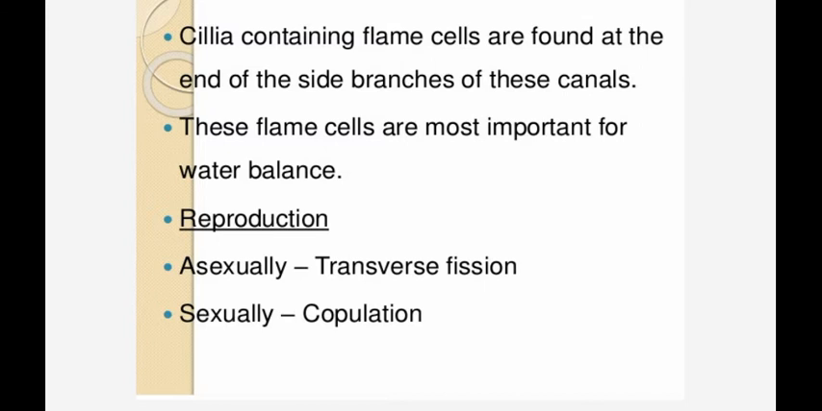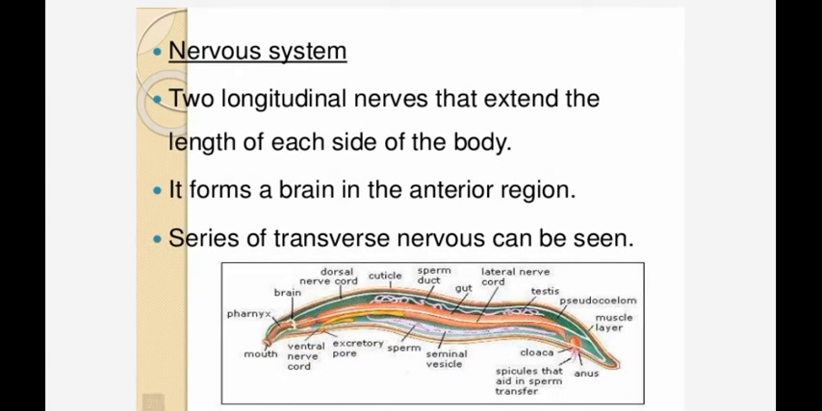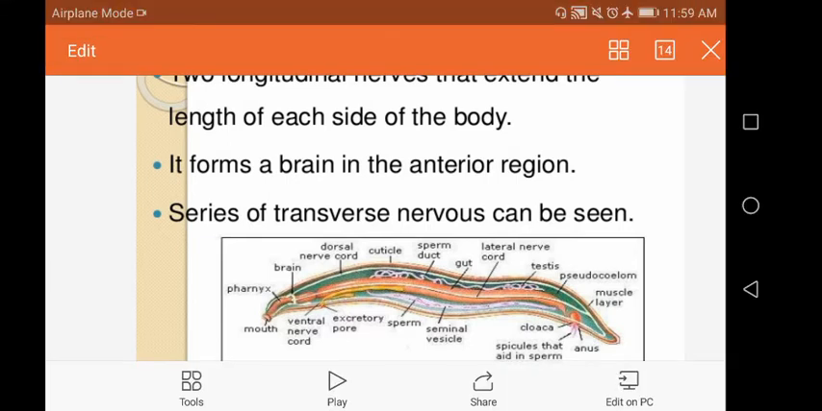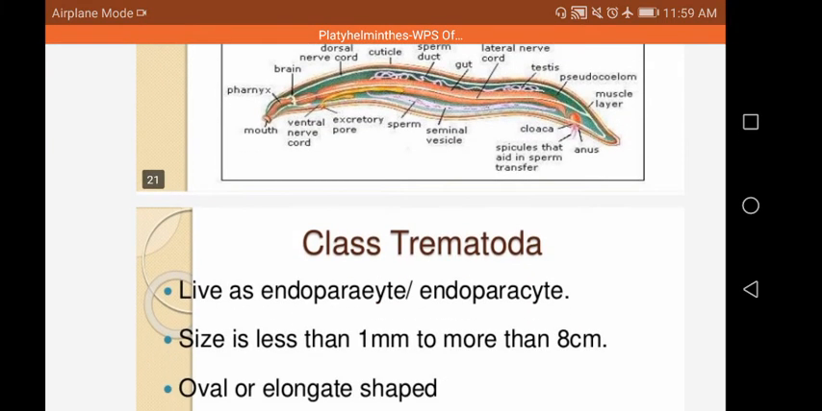Reproduction: asexually by transverse fission, sexually by copulation. Nervous system: two longitudinal nerves extend the length of each side of the body. It forms a brain in the anterior region. A series of transverse nerves can be seen. See here, the dorsal nerve cord is present below the cuticle, and then below that, the lateral nerve cord is present. In the beginning, the brain is present. Okay, this is the nervous system.